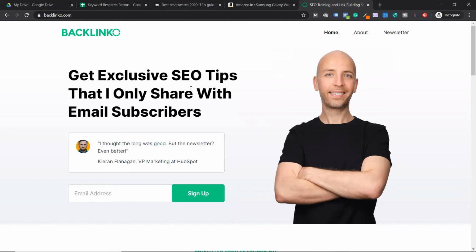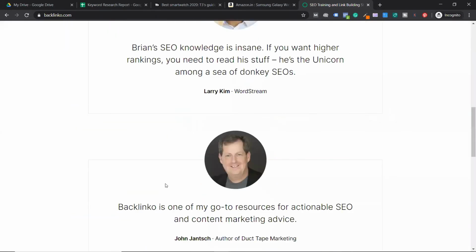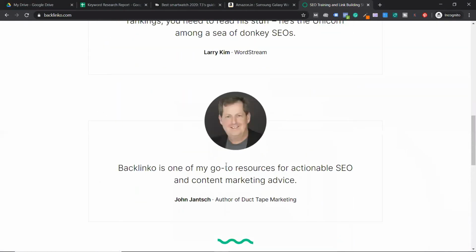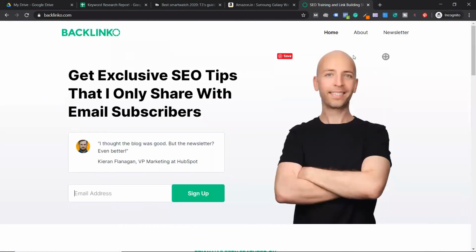Some people, you know what they do? In the top navigation menu, social links. In the sidebar, social links. In the footer, social links. They put everything, but can you see he has put them only in the footer? That is good, because very few people visit the footer, and his call to action is in the header. Don't put your social links in the header and all, as it increases your bounce rate. So avoid them. This is the aspect of external links.